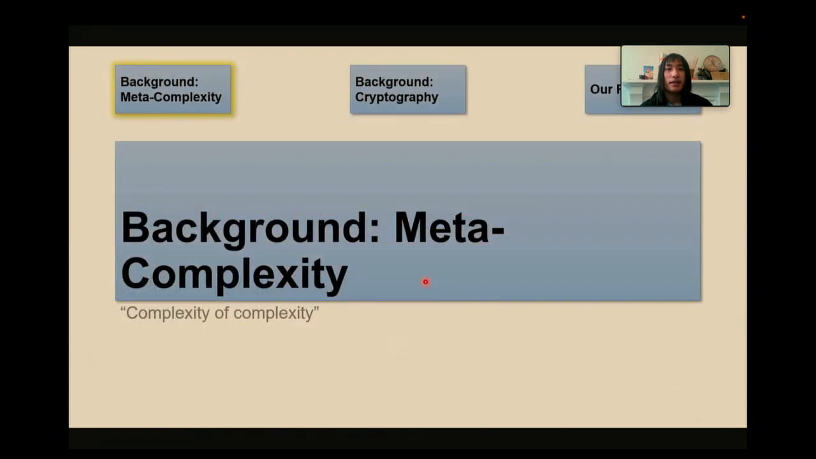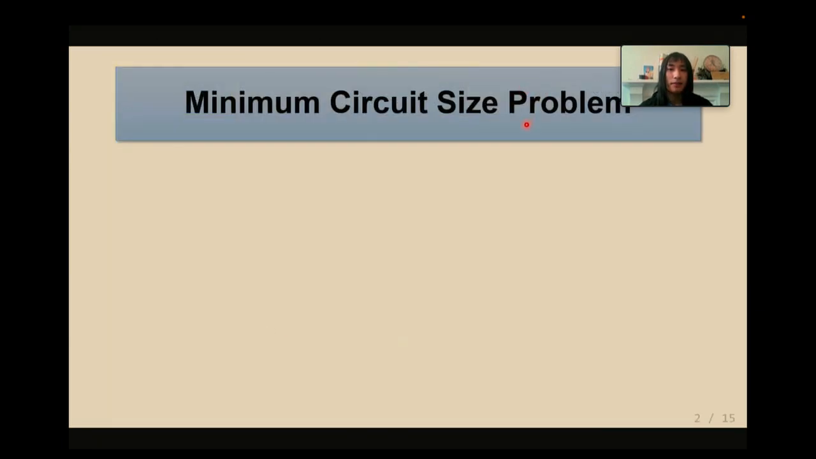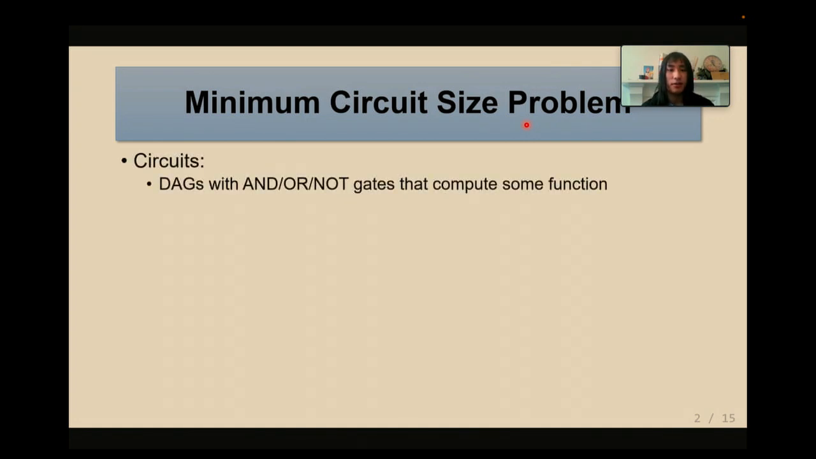Let me start by presenting some background on both meta complexity and cryptography, and then we'll see how these two lines of research intersect each other. Meta complexity studies the complexity of computing complexity, and this is perhaps best illustrated by the minimum circuit size problem. This problem will also be one of our motivations for this work. So let me introduce it to you.